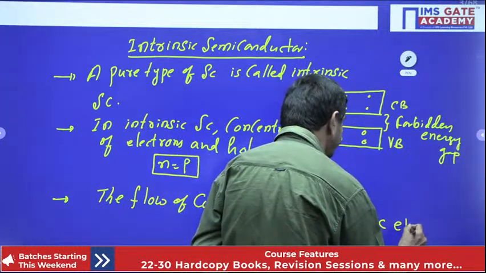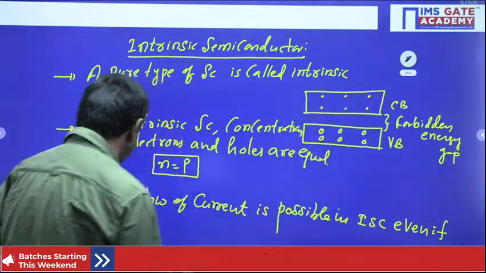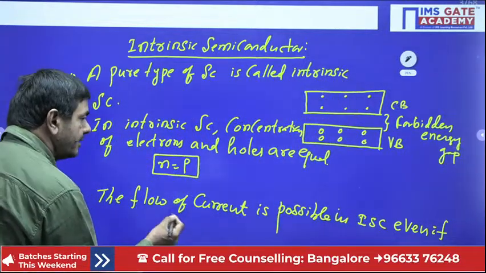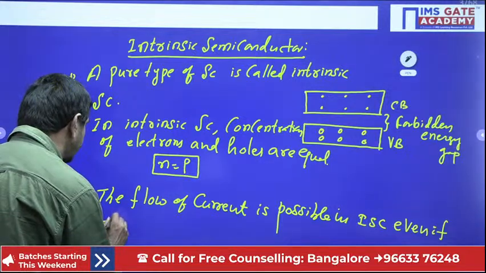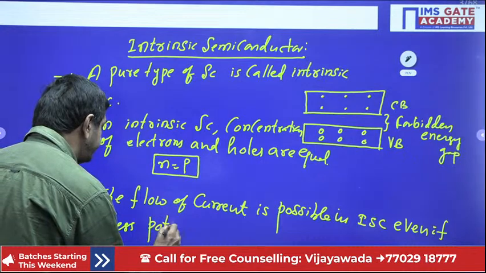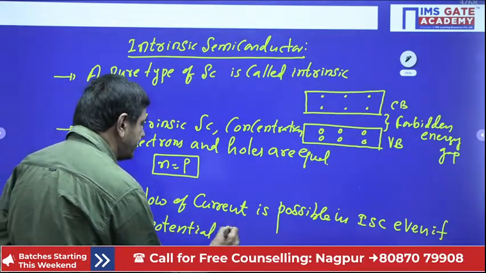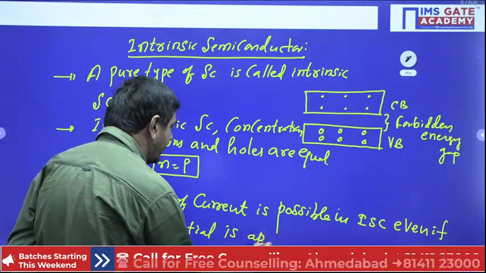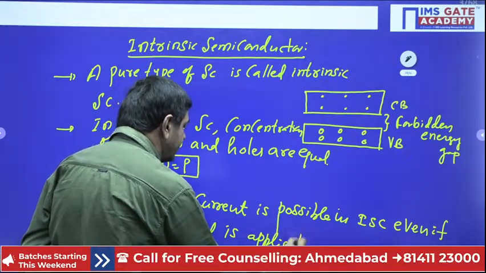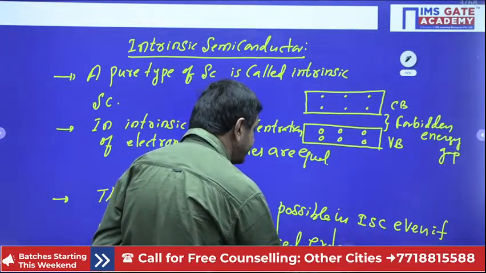Even if less voltage is applied externally, even if a less potential is applied externally. That point is very important. Externally.